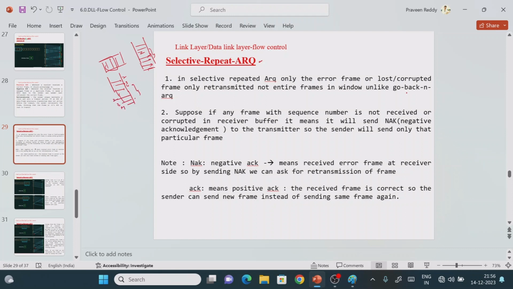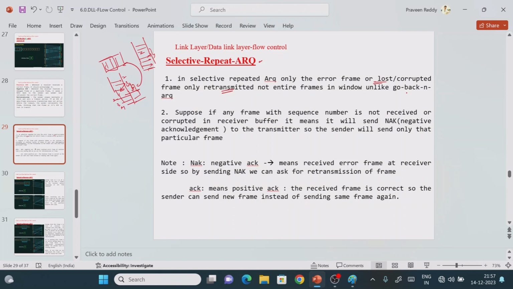That is the limitation of Go-Back-N ARQ: instead of retransmitting only the lost packet, we send the remaining packets in the current window also. Here, unlike Go-Back-N, we only retransmit the lost frame. That is one of the advantages of the selective repeat ARQ protocol.